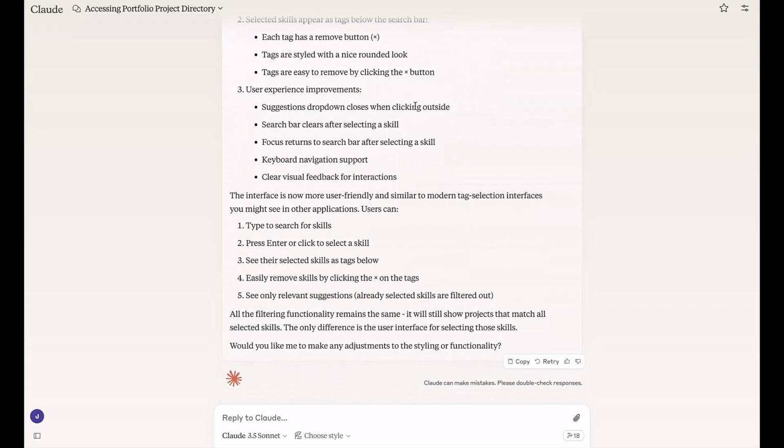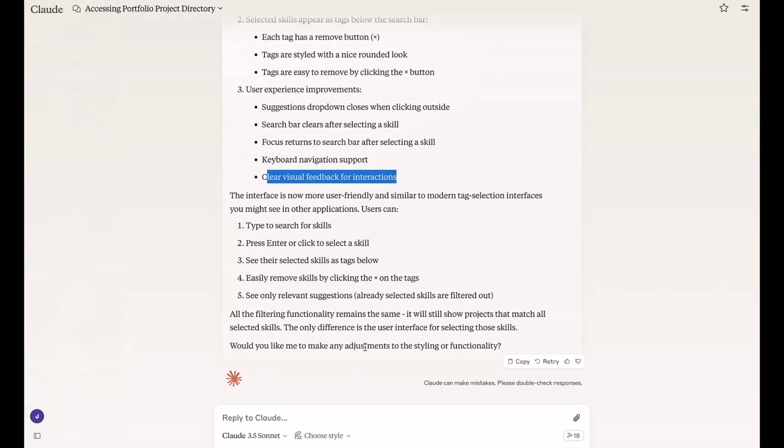Suggestion dropdown closes when clicking outside. Okay, that's interesting. Oh, so it looks like it's going to suggest a few different things that it thinks I'm thinking about right below the search bar. But if I click anywhere else, then that'll disappear. Search bar clears after selecting a skill. Focus returns to search bar after selecting a skill. Yep, that makes sense. Keyboard navigation support. That's great. Clear visual feedback on interactions. Awesome. Some animations I didn't even consider.